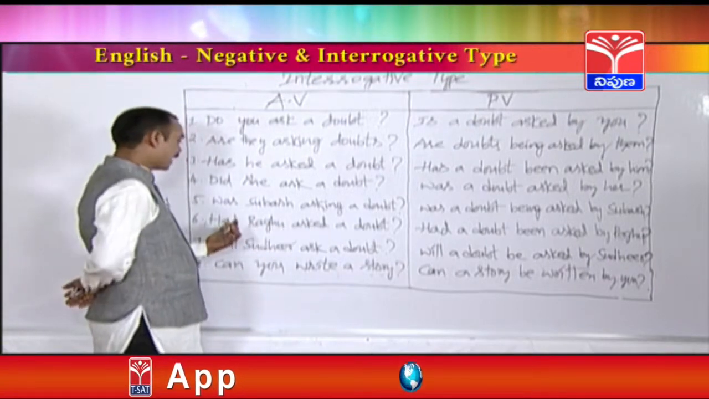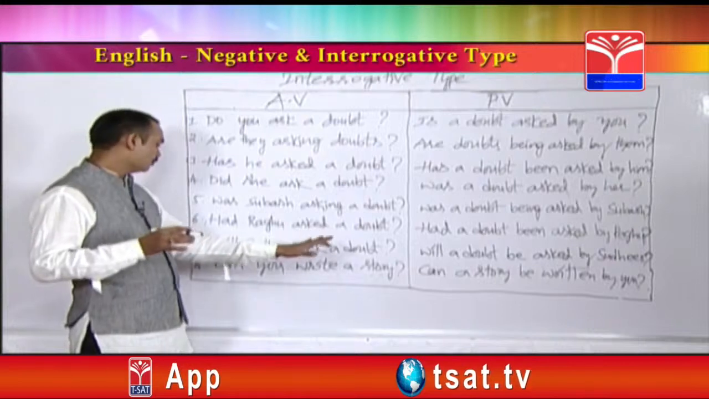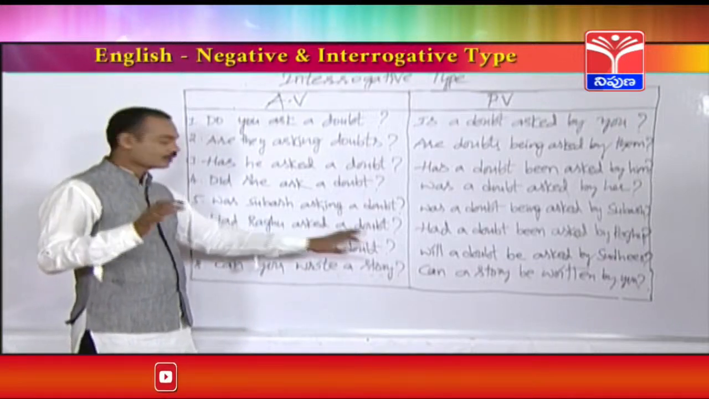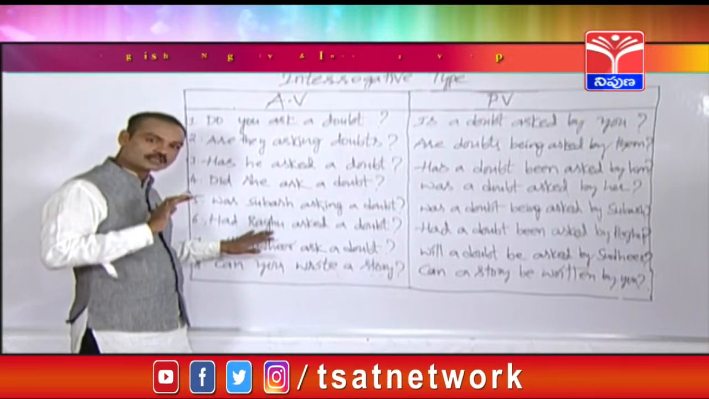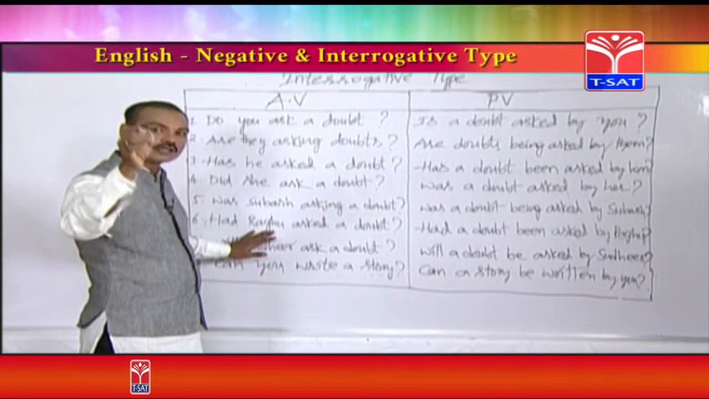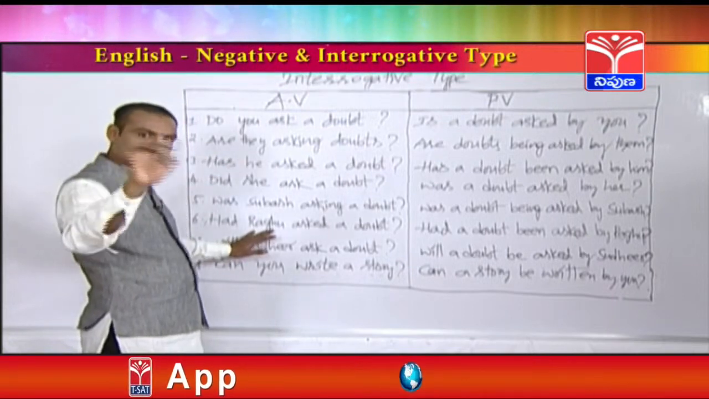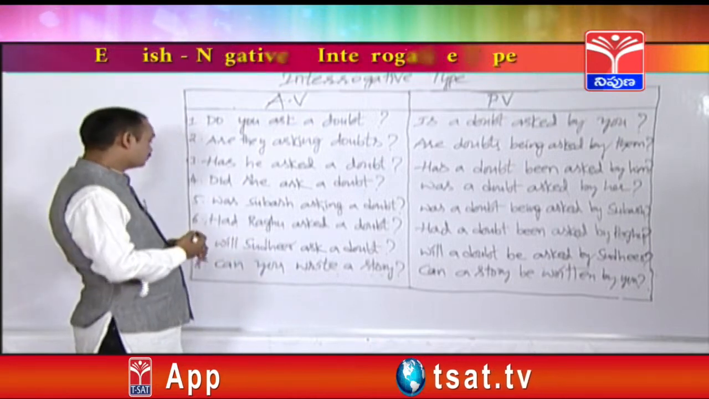So in this sentence, had is there and the main verb is in the third form. Had Raghu asked a doubt? This is from past perfect tense. How can you find out it is from past perfect tense? Friends, when you find had and the third form of the verb in one sentence, you can think that sentence is from past perfect tense.